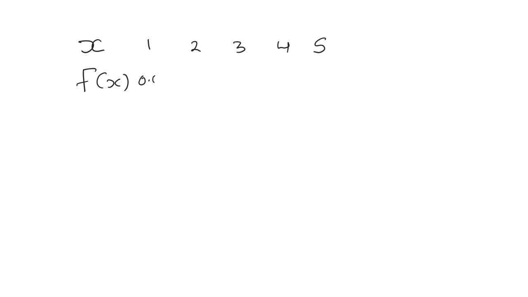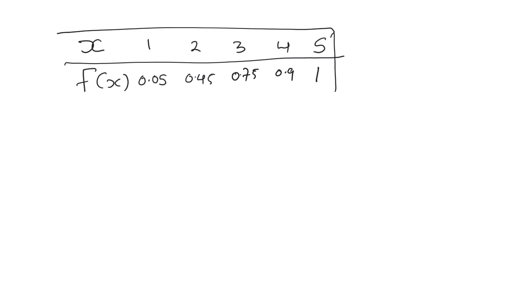This was 0.05, then 0.45, then 0.75, then we have 0.9, and lastly 1. So this table, or this function that we have constructed, is what we call the cumulative distribution function, which will always be given by a capital F of x.